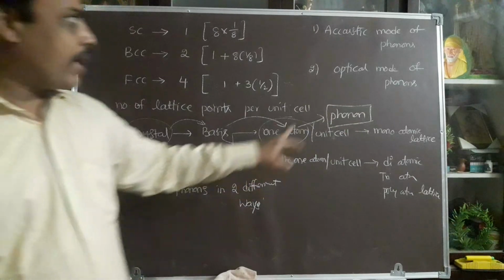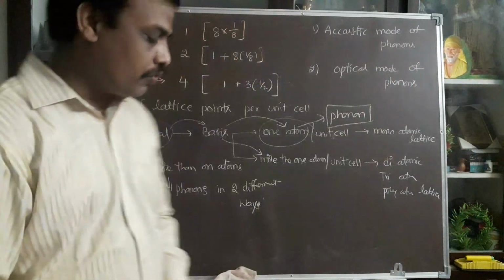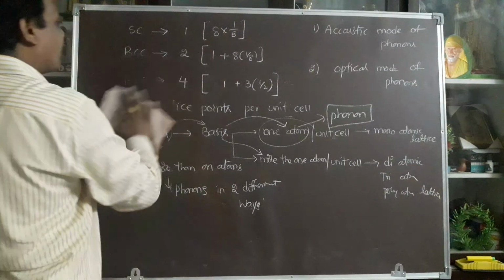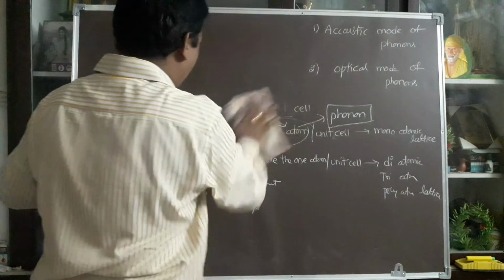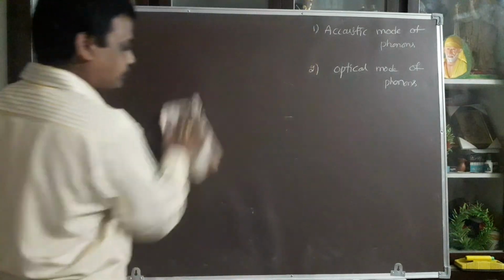So, what are the two types? Acoustic mode of phonons and optical mode of phonons. So, what are acoustic and optical modes of phonons?